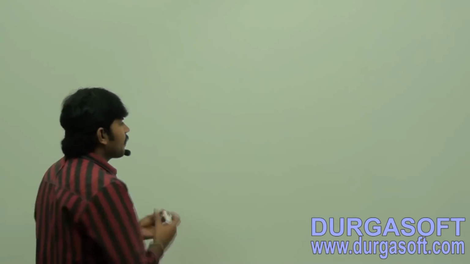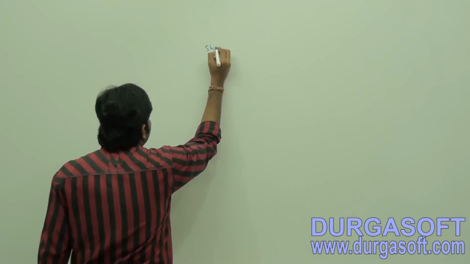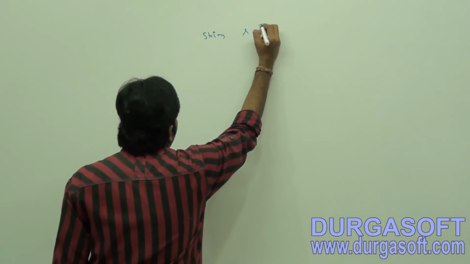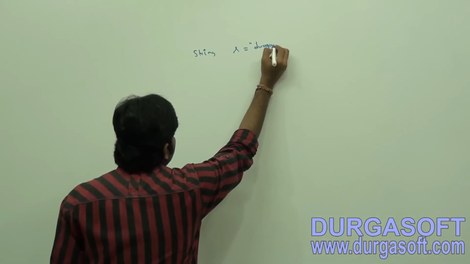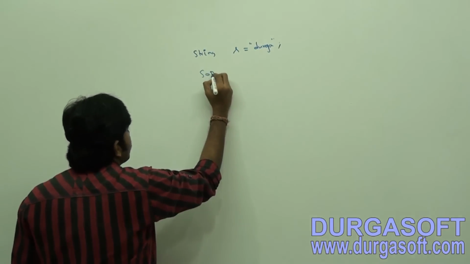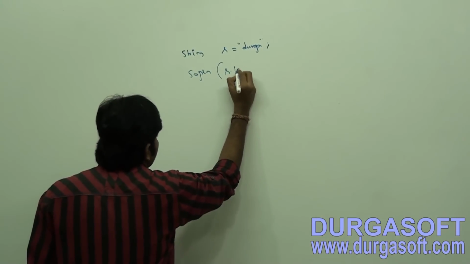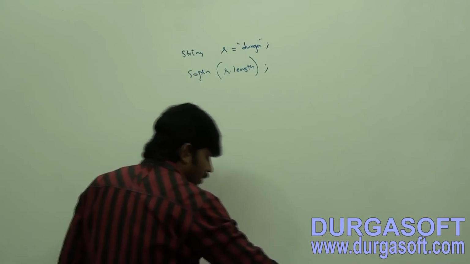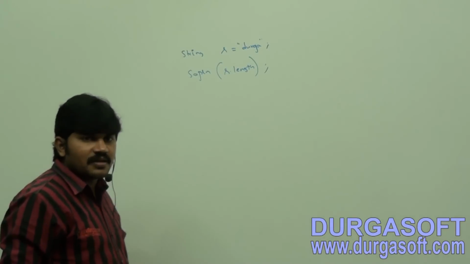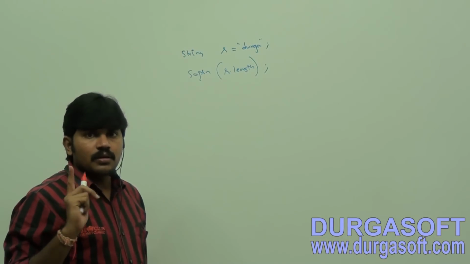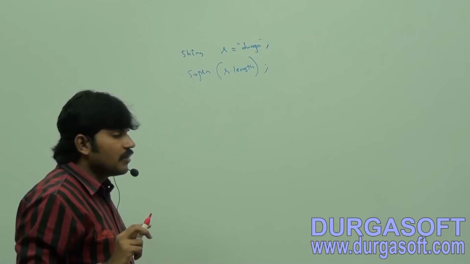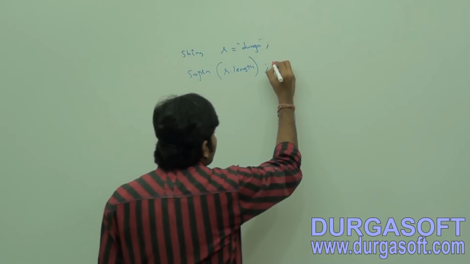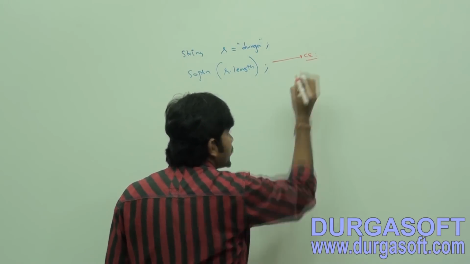Sir, I am taking String s is equal to Durga. System.out.println(s.length). What is the answer? We are going to get a compile time error.